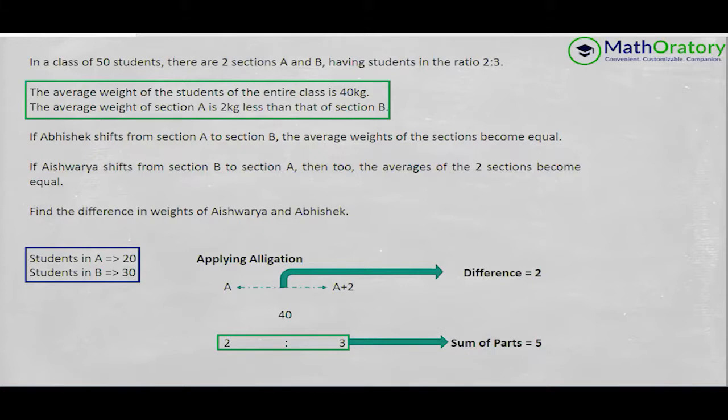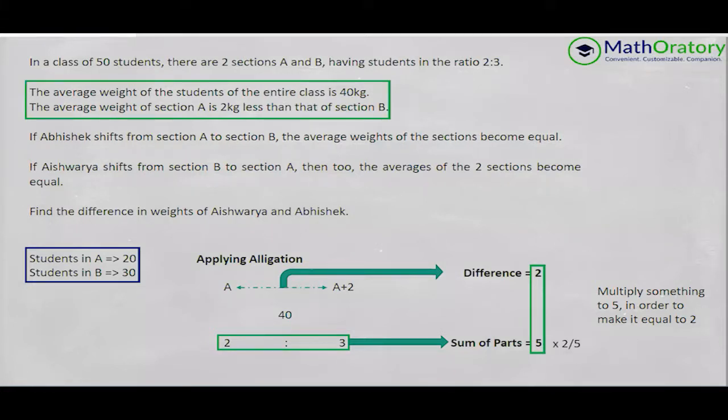These two differences should add up to a total difference of 2, so these two numbers should correlate. The 2 and 5 should directly correspond; they should be the same number. The difference between the averages and the sum of parts of the ratio should always be equal. Because the averages are fixed values, we cannot change them. So let us think about it this way: what could we multiply to the ratio so that we get an equality? What should we multiply to 5 in order to make it equal to 2?